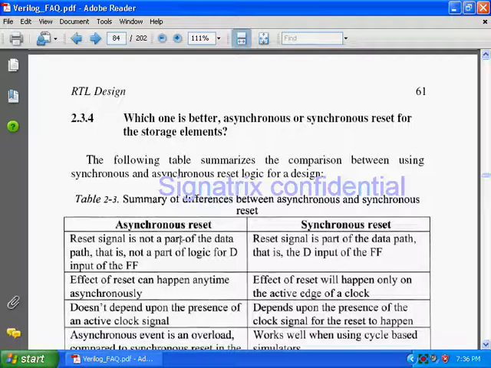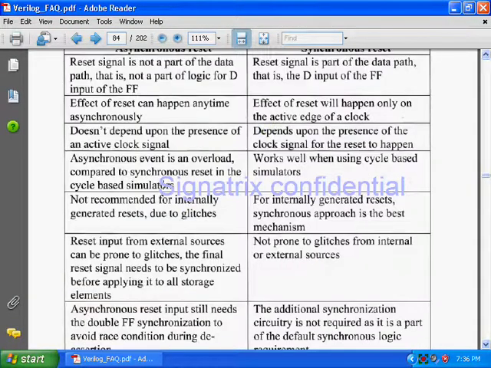Okay, so next is, reset signal is a part of data path, that is D input of the flip flop. So we have seen that with D input, that is synchronous reset. Effect of reset can happen anytime asynchronously, independent of clock. For synchronous, effect of reset will happen only on the active edge of the clock.